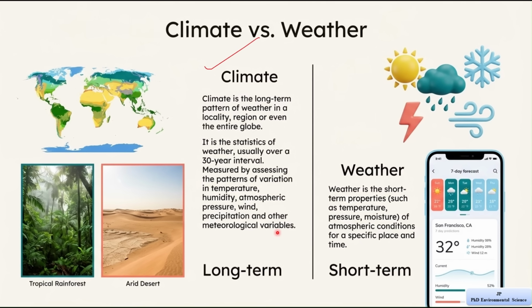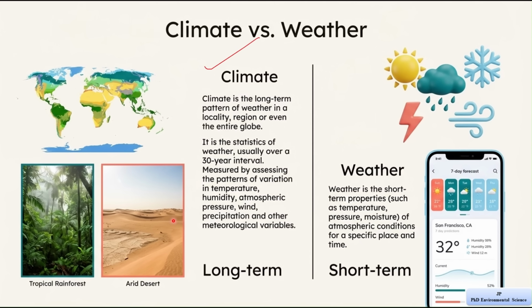Here you can also see examples of different climates. One example is a tropical rainforest, which is usually warm and receives a lot of rainfall throughout the year. Another example is an arid desert, which is very dry and receives very little rainfall. These examples help us understand that different regions of the world have different climates.